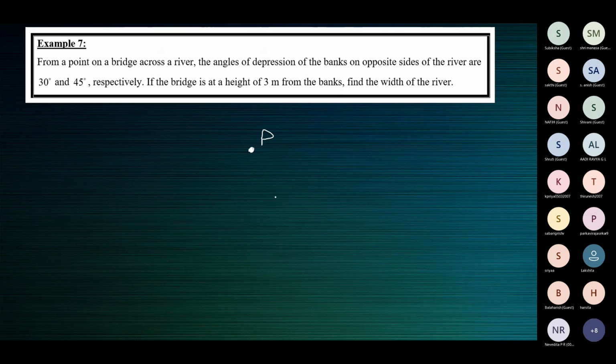The bridge is used to cross a river. The angles of depression. That means from the bridge, you're looking down at something. The angles of depression of the banks on opposite sides of the river. Of course, the banks are on opposite sides, opposite to each other. The angles of depression of the banks on opposite sides of the river are 30 degrees and 45 degrees respectively.